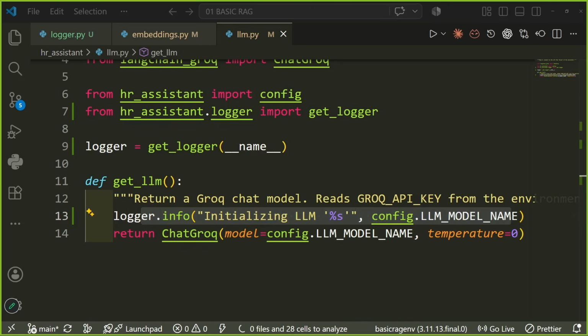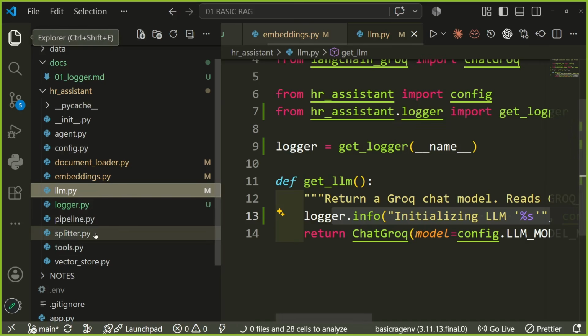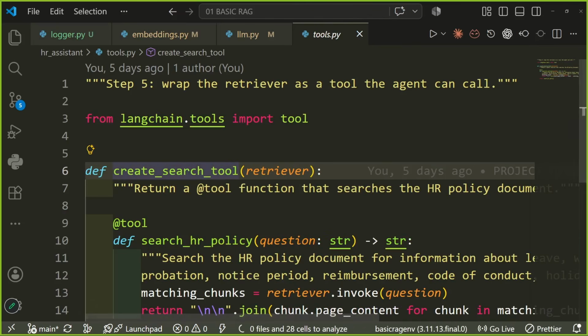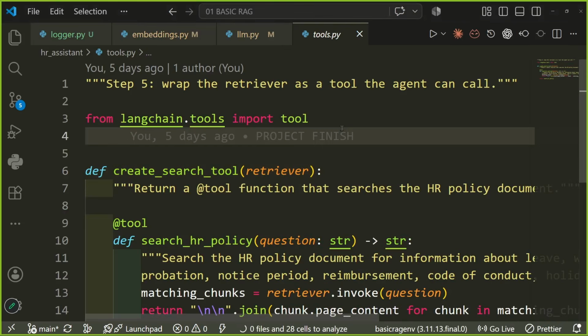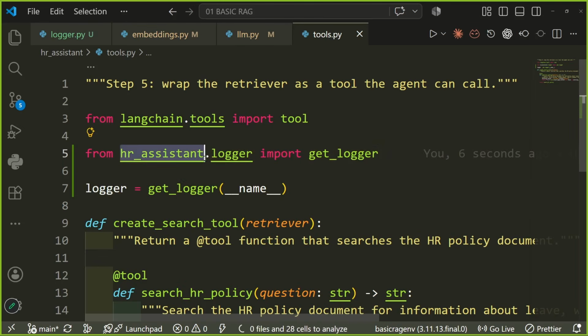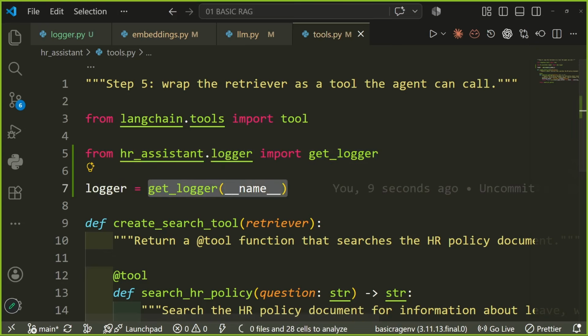All right, so now this is done. All these files are done. Now we can go to tools. I'm just going in a random order. I will go to tools, and in tools also, first I will import both of these things: from hr_assistant.logger import get_logger. Logger will be get_logger with the name. Then we would use this get_logger function.